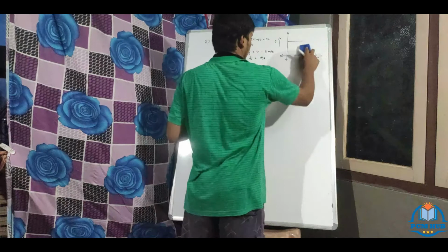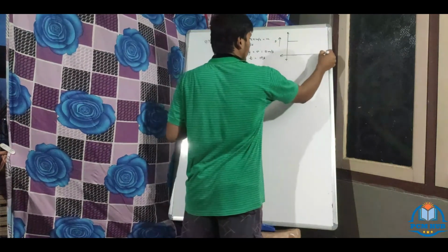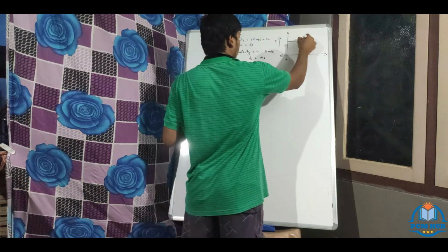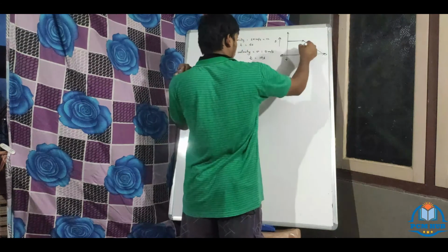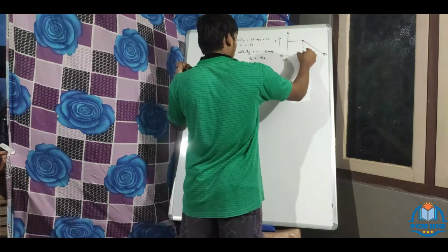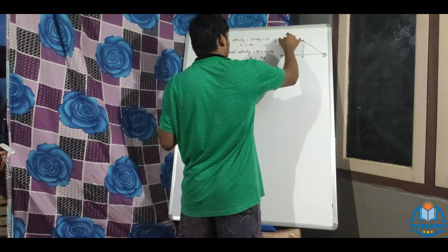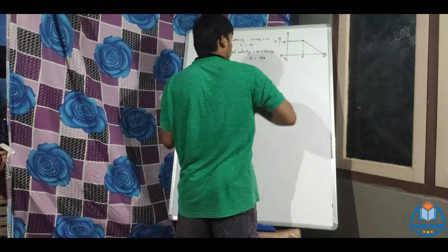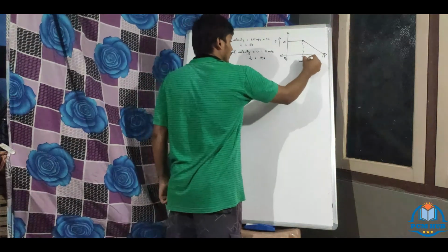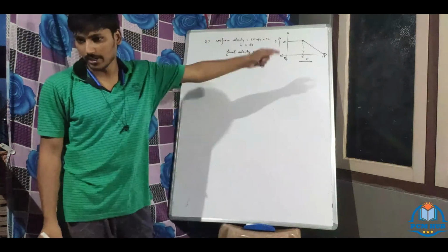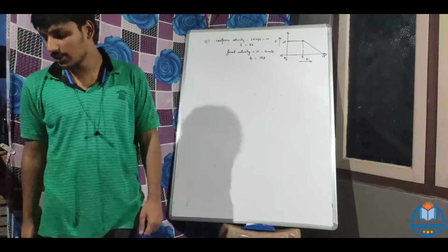I will draw it more neatly so that you can understand better. This is the uniform velocity curve. This is 25. It has come to 0. This is V, this is T. This is the VT curve. Next, what is asked to draw?